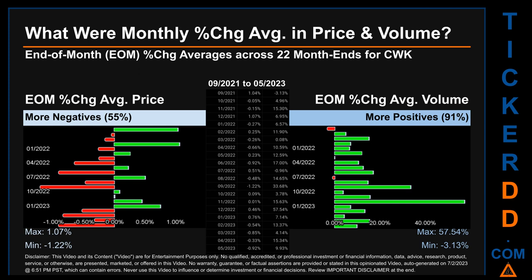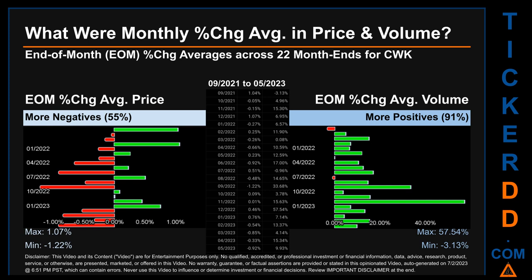From 2021 to 2023, out of 22 month ends, 12 had a negative percentage change in average price. Meaning 55% of month ends saw a negative percentage change in average price. In terms of volume, 20 out of 22 month ends had a positive percentage change. That is 91% of month ends saw a positive percentage change in average volume.